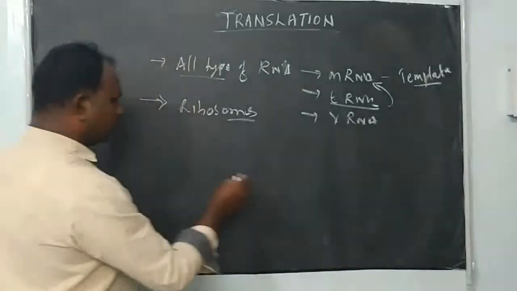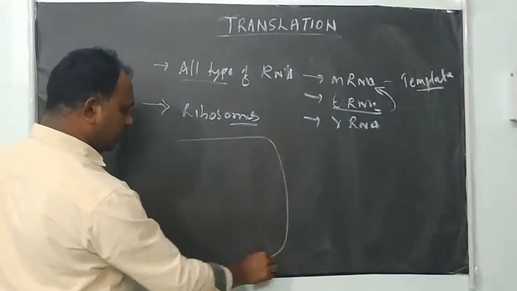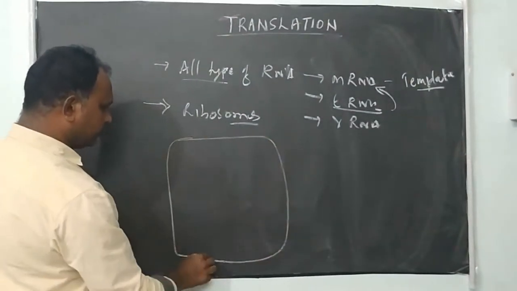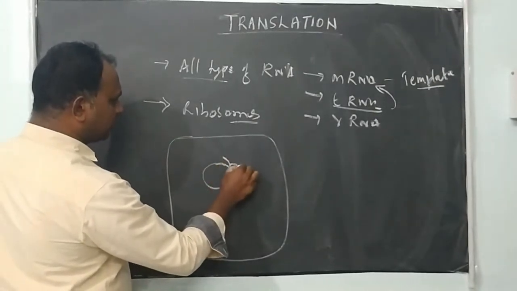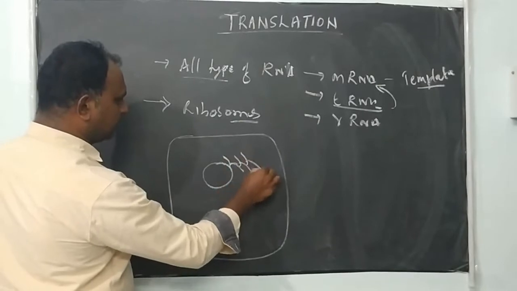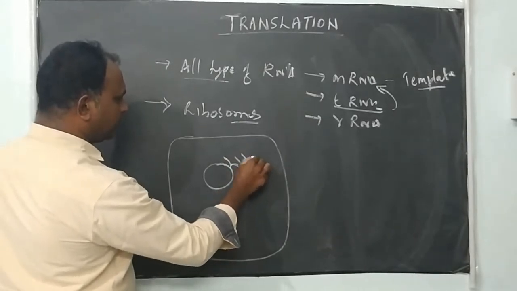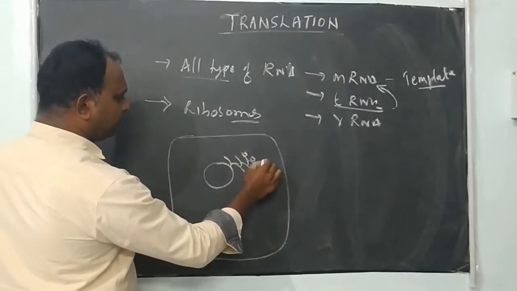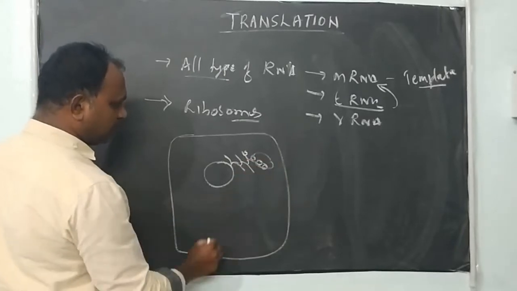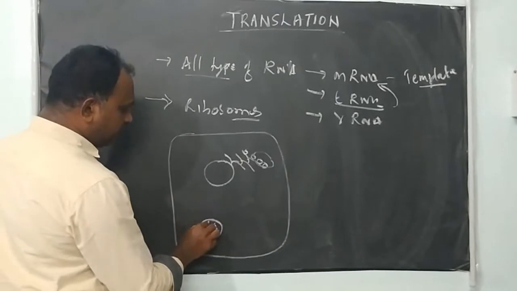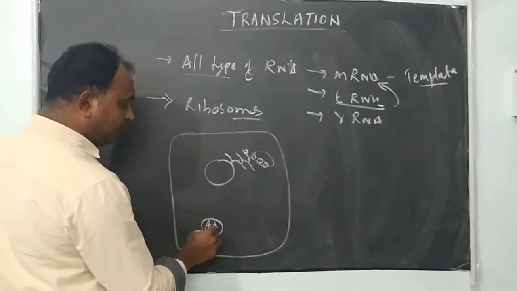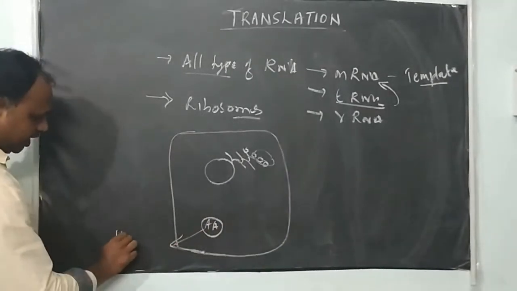See here, one eukaryotic cell is there. Here the nucleus is there, and on the surface of the nucleus, the extension of the nucleus, the endoplasmic reticulum is there. Here only the ribosomes are attached, right? So the site of protein synthesis is the ribosome. But amino acids are present only in the cytoplasm. These amino acids are found in an inactive stage.